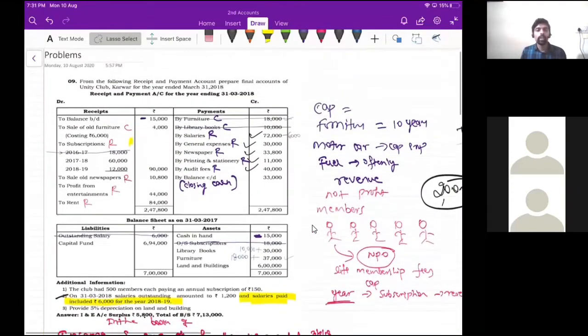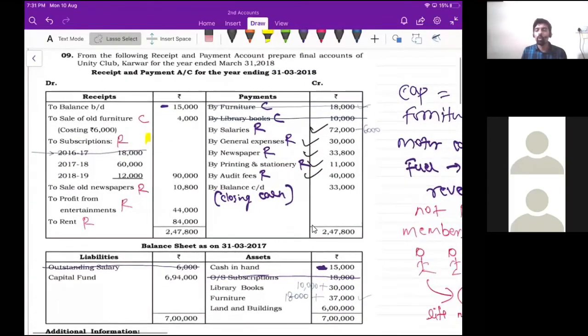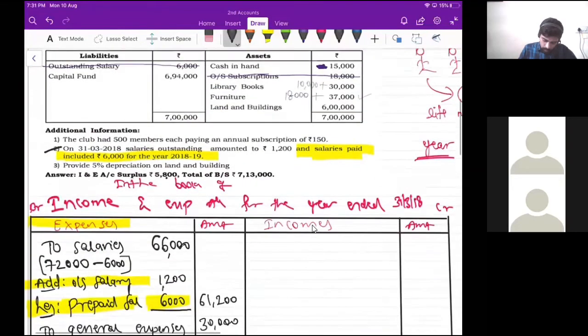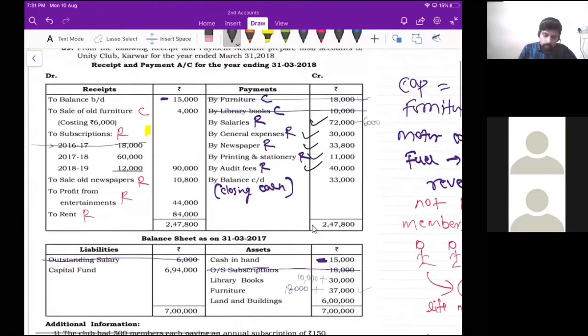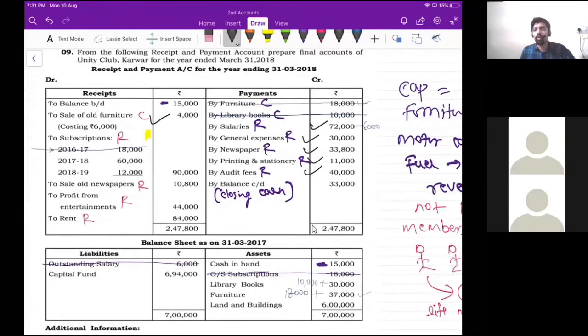Okay, so we are done with the first item, that is sale of old furniture. 6,000 worth of furniture we have sold only for 4,000 rupees, right? So 2,000 rupees is the loss. And then we are done with sale of furniture. I'll put tick mark for that. So tick mark to sale of old furniture. Now, which is the second item, guys? Subscriptions.